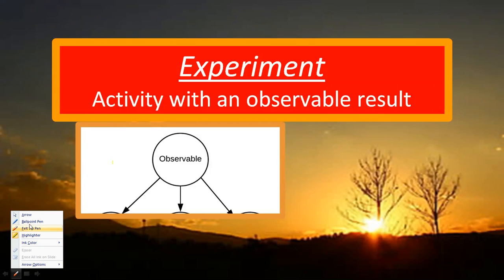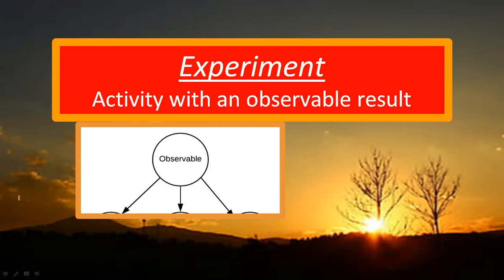So let's do some experiment. An experiment is an activity with an observable result. You are doing some activity, and after the activity you definitely get some observations.